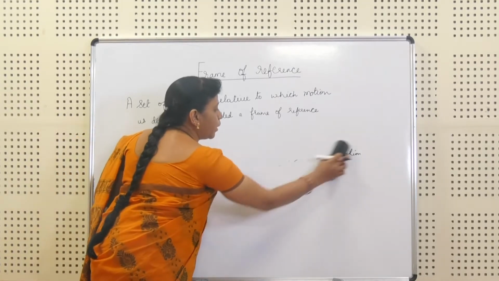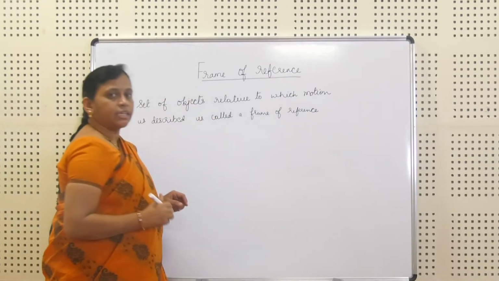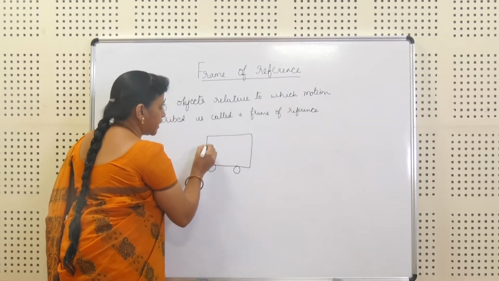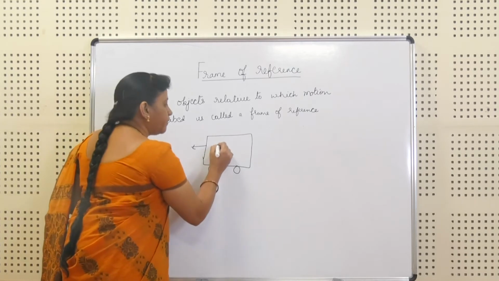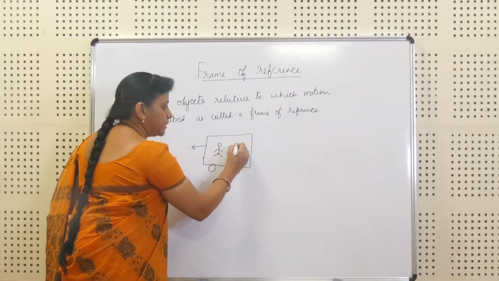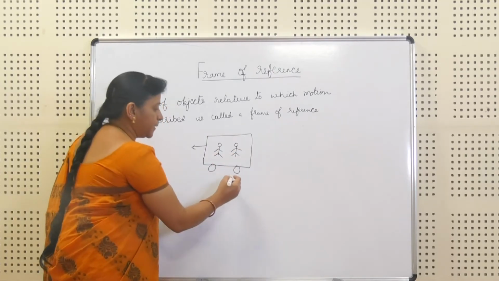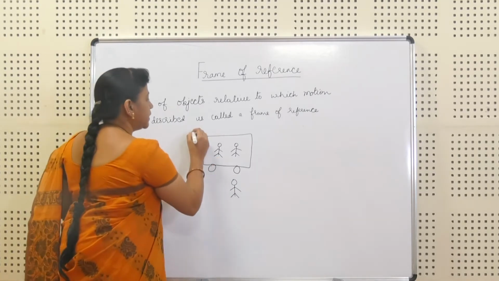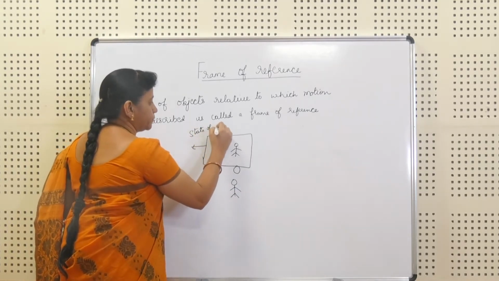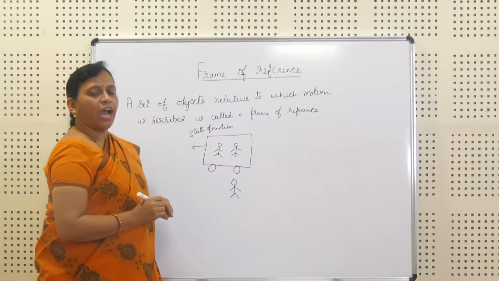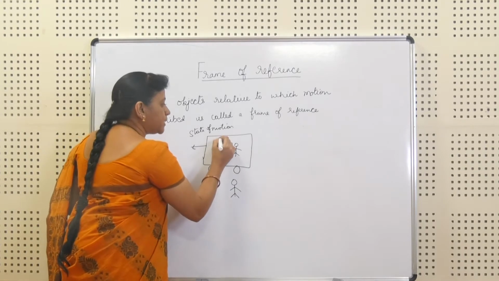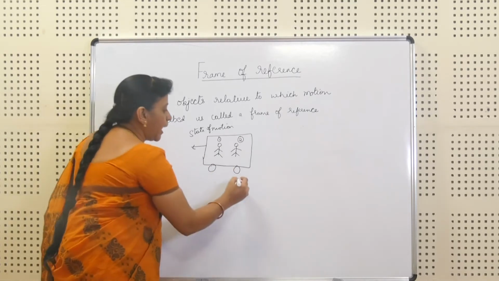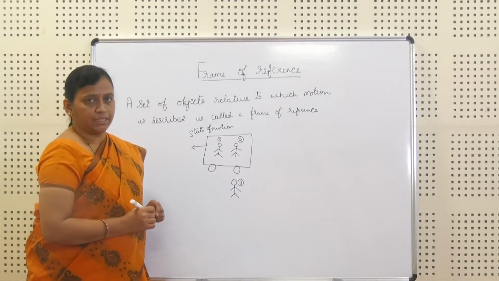Now I will consider one more example. Suppose a bus is under motion. Two persons are standing inside the bus and one person is standing outside the bus. The bus is in a state of motion. Now I'll represent them with numbers. This person I'll give the number 1, this person number 2, and this person number 3.